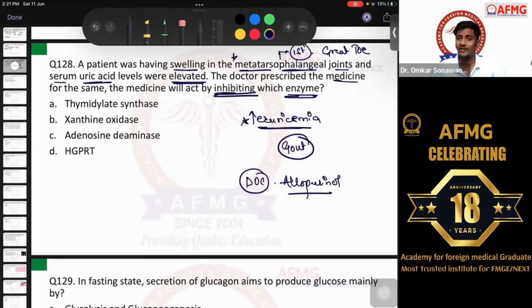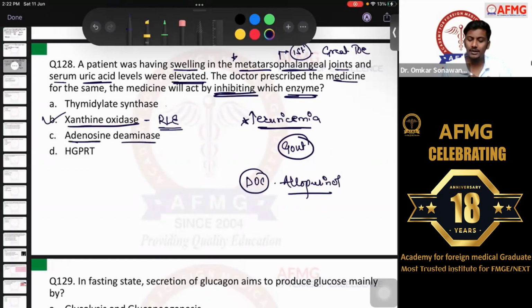And this allopurinol will inhibit which enzyme? So as we know, allopurinol will inhibit the rate limiting enzyme of purine metabolism or purine breakdown. Please remember the rate limiting enzyme of purine metabolism is known as xanthine oxidase, and allopurinol will block or inhibit this enzyme. So allopurinol is a xanthine oxidase inhibitor. This is a commonly repeated question. I hope nobody of you has made mistakes in this.